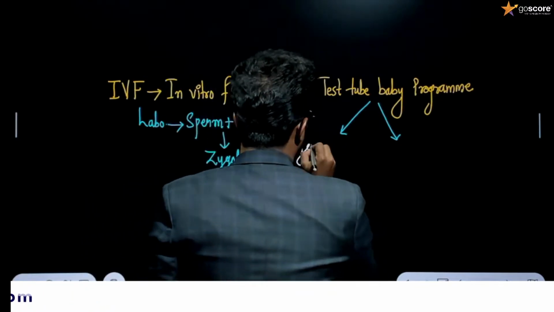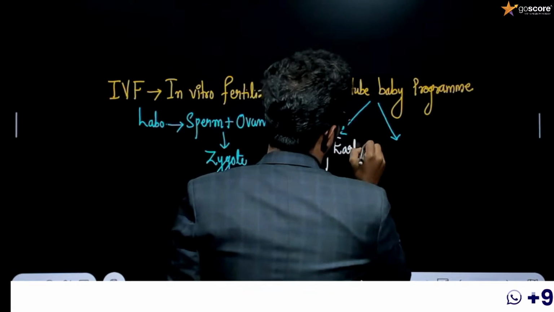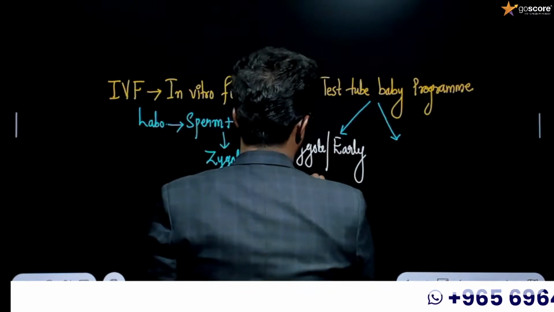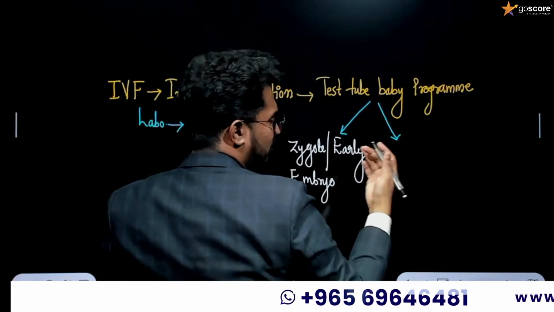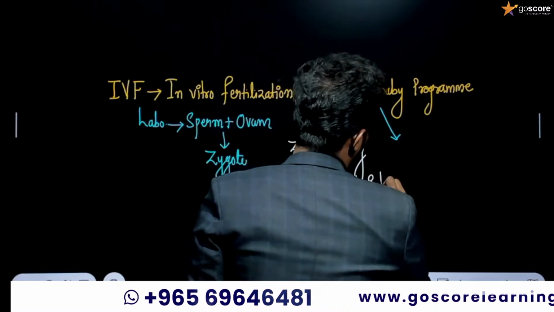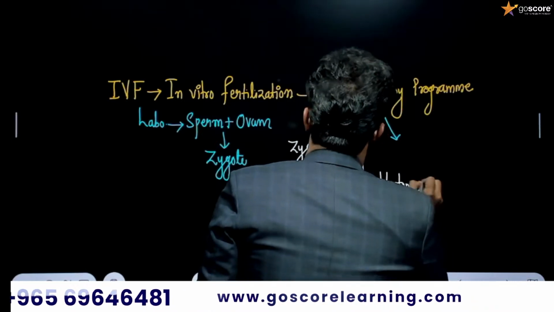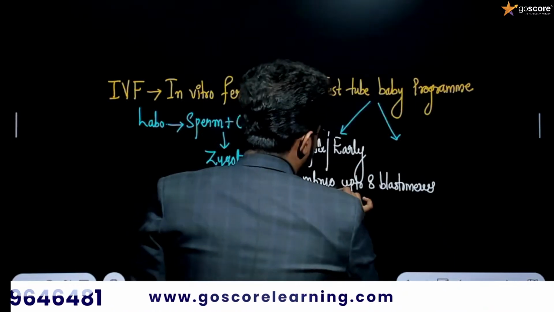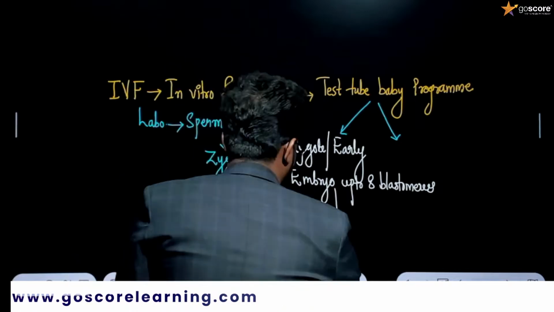If the zygote or early embryo has up to 8 blastomeres, we will be introducing it directly through another technique that is known as ZIFT.